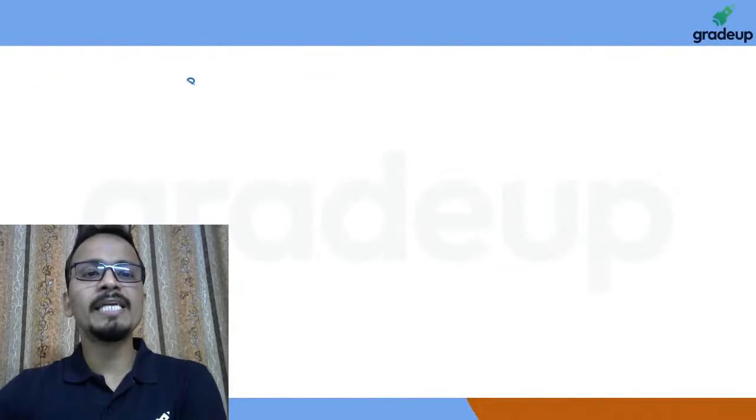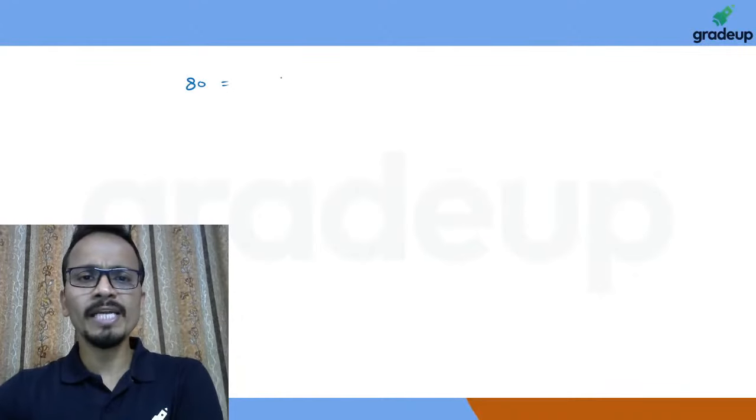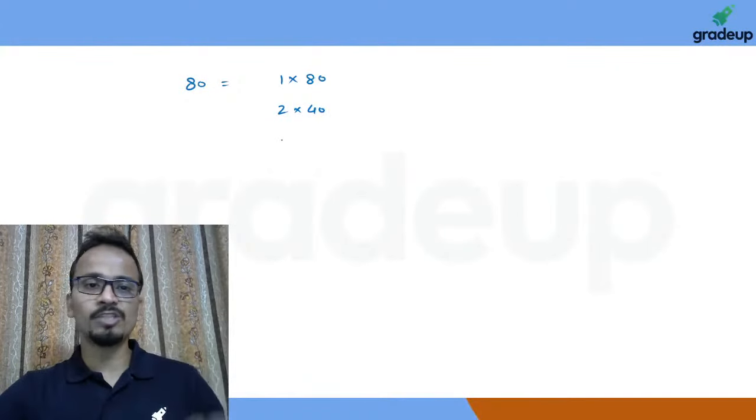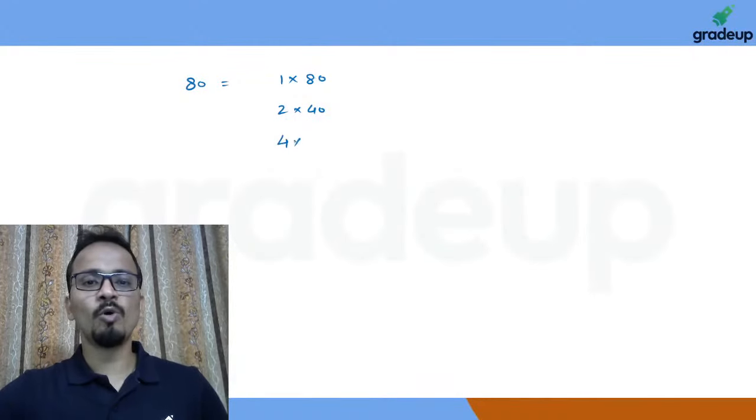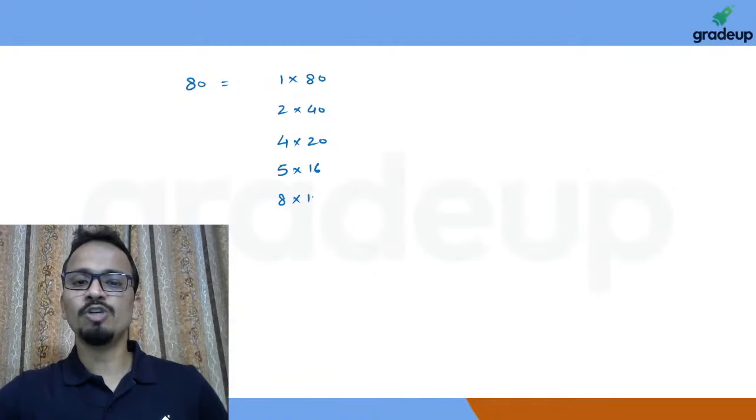So let's take 80 as the example again. 80 can be written as 1 into 80, 2 into 40, 4 into 20, 5 into 16, and finally 8 into 10.